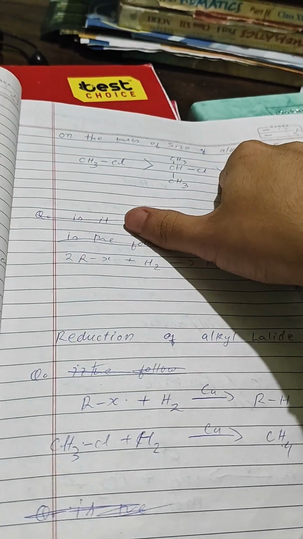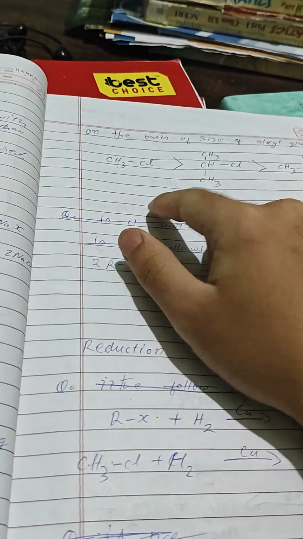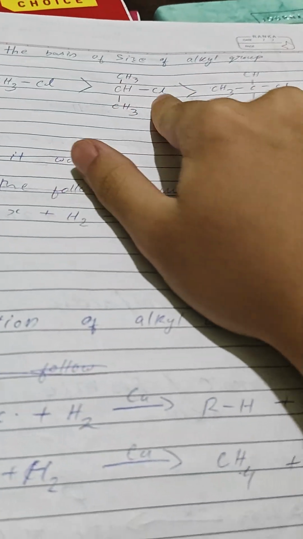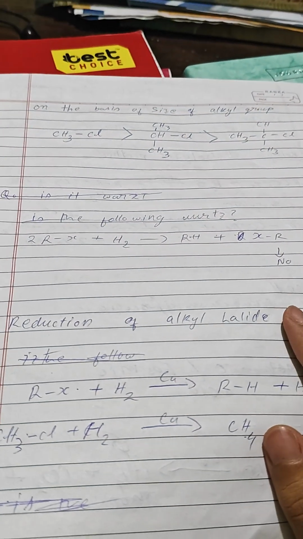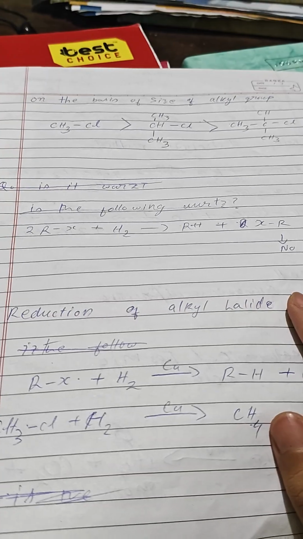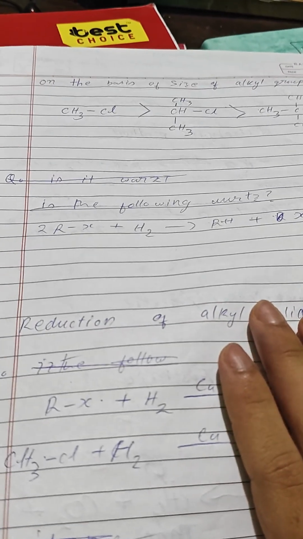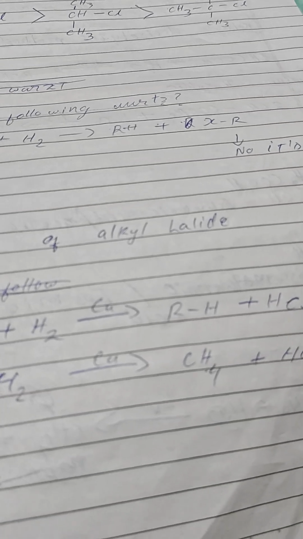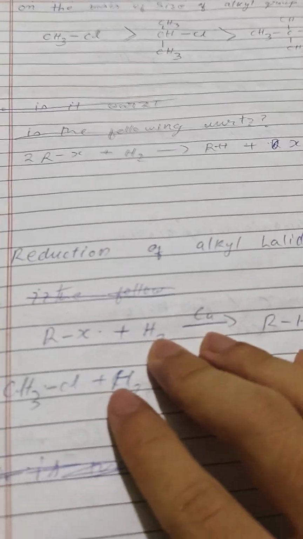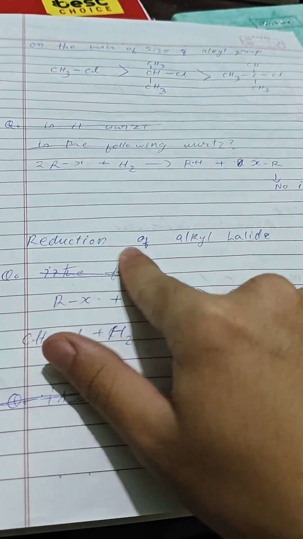On the basis of size, CH3Cl I guess is the biggest one, whereas this guy has become smaller and smaller and smaller. That's why you can see this. Now, as I told you, Wurtz reaction needs sodium, as well as dry ether to even be called that. Now, let's talk about reduction of alkyl halide.